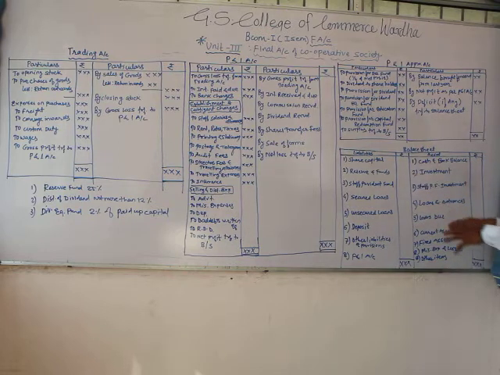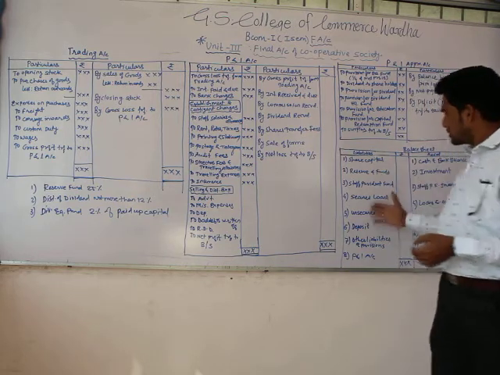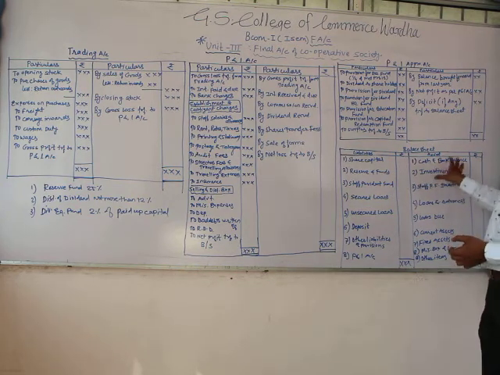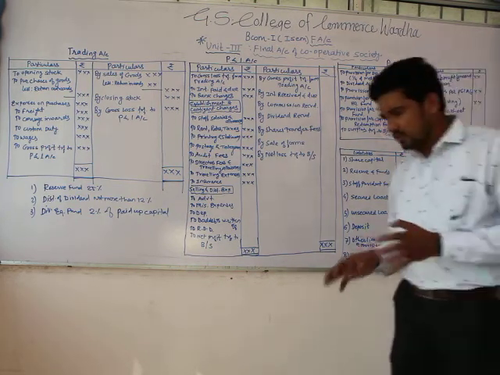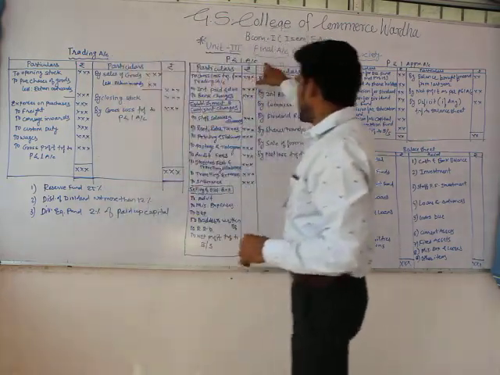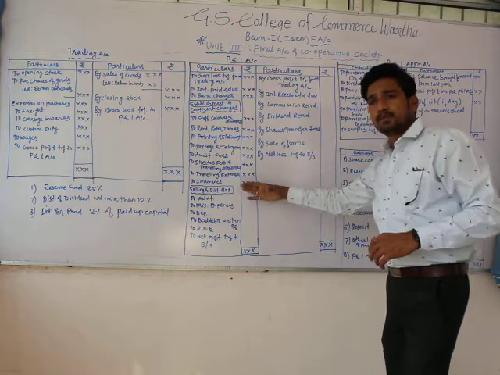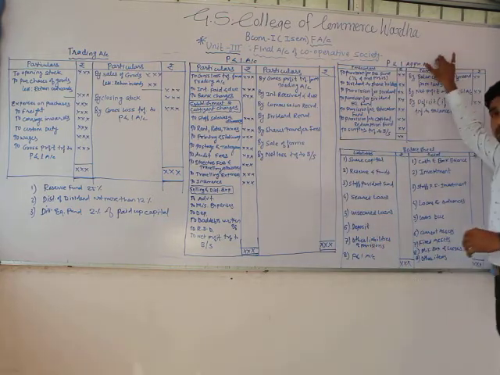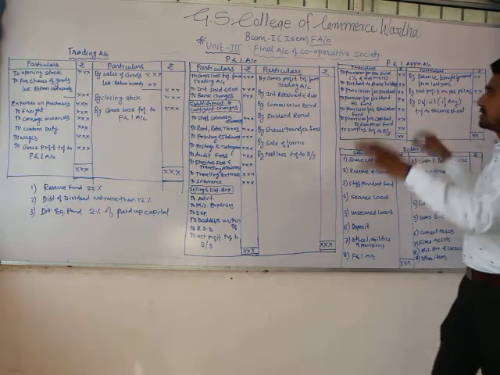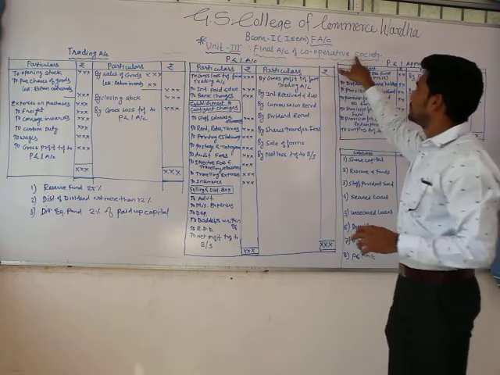So this is a short way of writing the balance sheet. I just mentioned the titles of the balance sheet. In between we have to write the different transactions which are part of the problem. So when we prepare the trading account or manufacturing account, profit and loss account with the expenses of running that business, profit and loss appropriation account with different types of provisions, and finally the balance sheet with the liabilities and assets of that cooperative society, this entire thing is called the final accounts of a cooperative society.